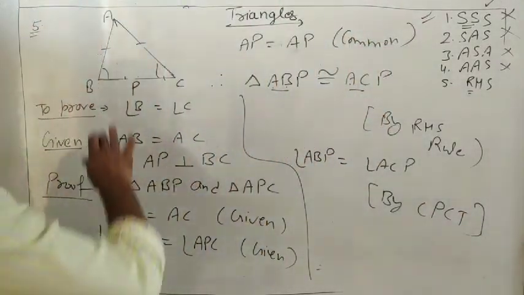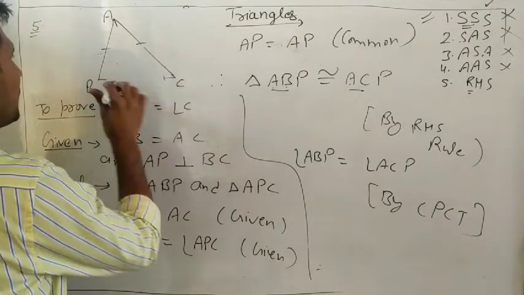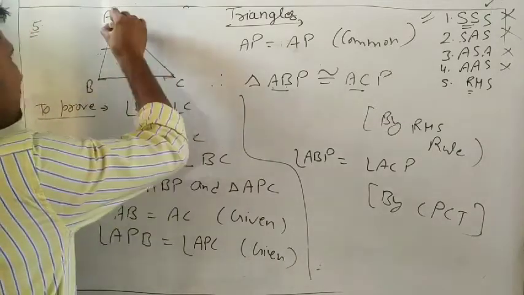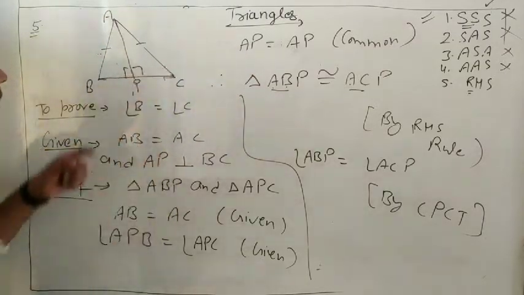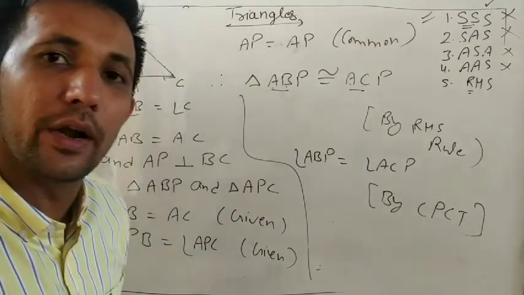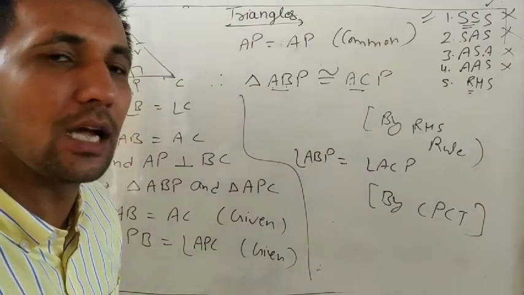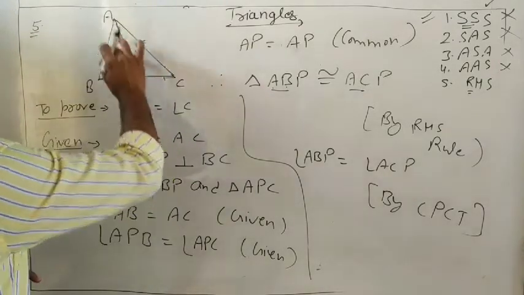Understand? And one more thing, always remember. What? When we draw a perpendicular in the question, this triangle and this triangle are already proved congruent, and congruent means corresponding parts are equal. AB equals AC, AP is common.